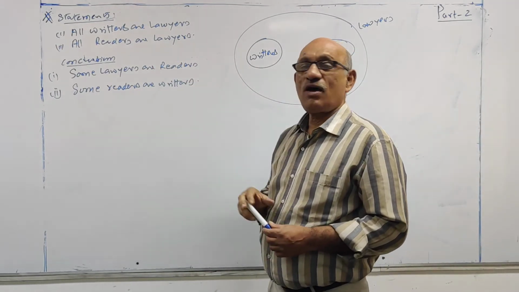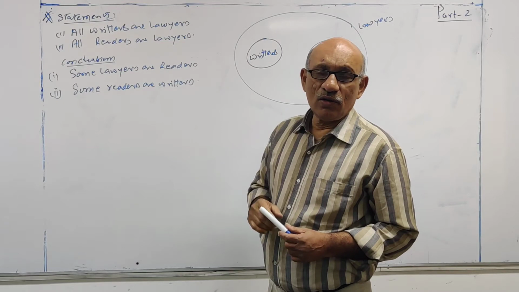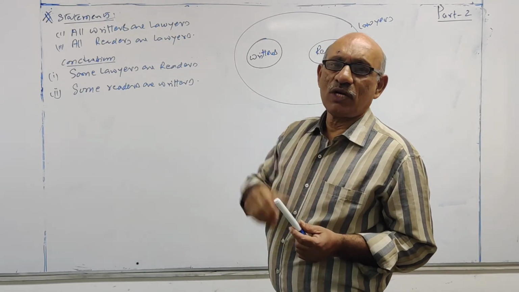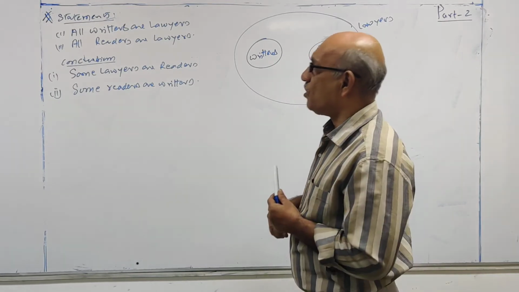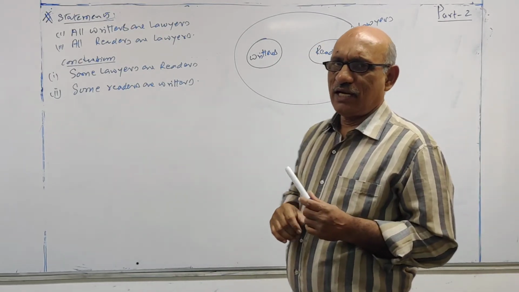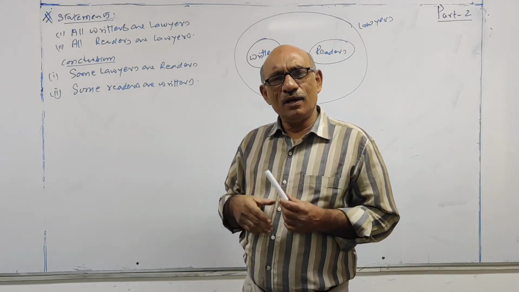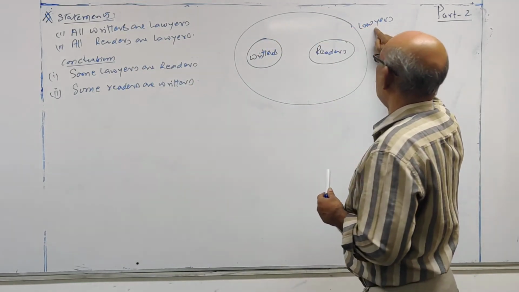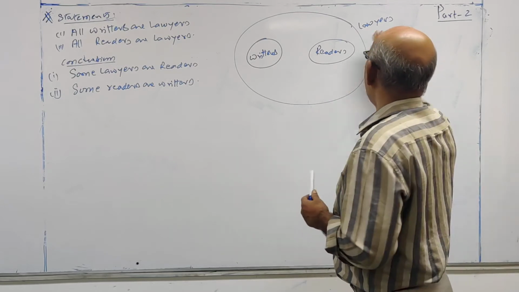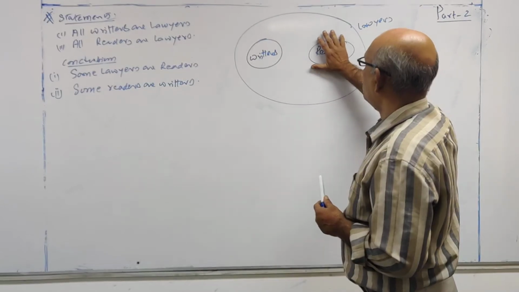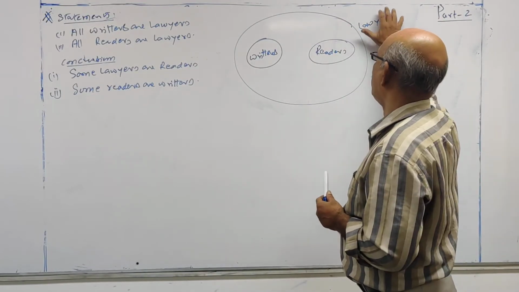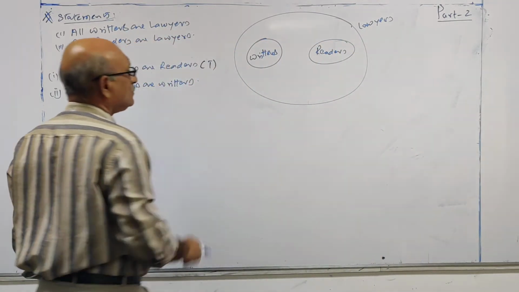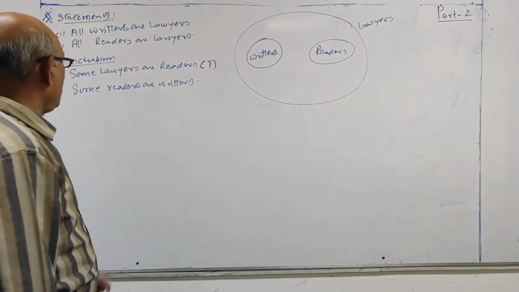Your conclusion has 'some'. Some means you have to move from outer to inner. That is one way, the last alternative you have. But think logically. Some lawyers are readers. This outer circle is lawyers. In this outer circle, this part is common for readers and lawyers. Therefore, 'some lawyers are readers' is true.